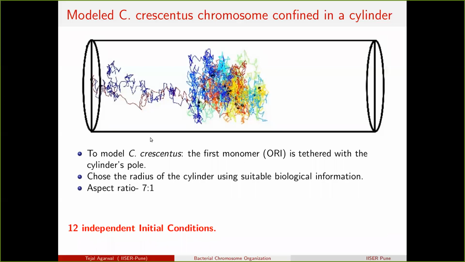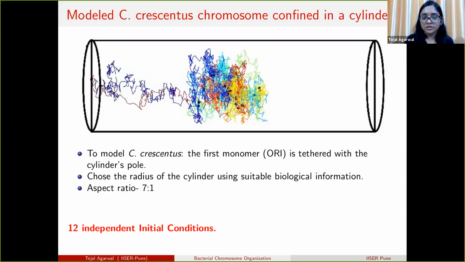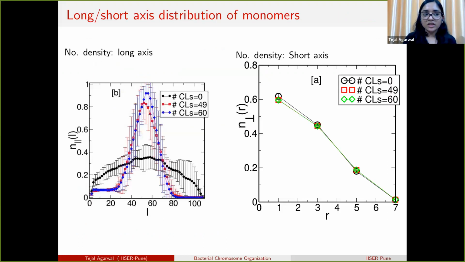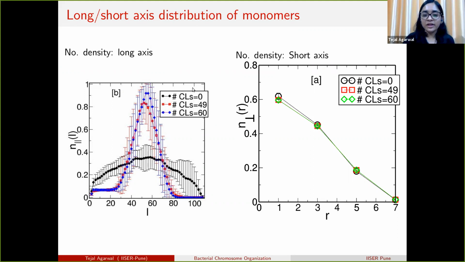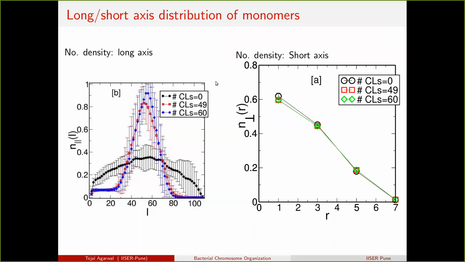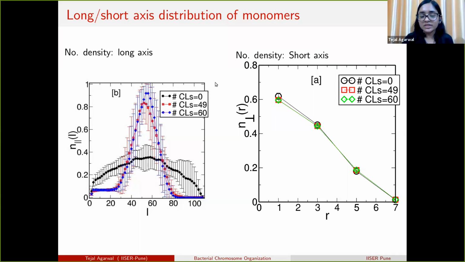Okay. Again, start from 12 independent initial conditions and check how the organization is achieved. Since we have added an additional constraint in the system, that is the confinement of the polymer, we thought that we could get the organization with fewer crosslinks. So we again studied the organization of the polymer with different numbers of crosslinks in the presence of confinement.